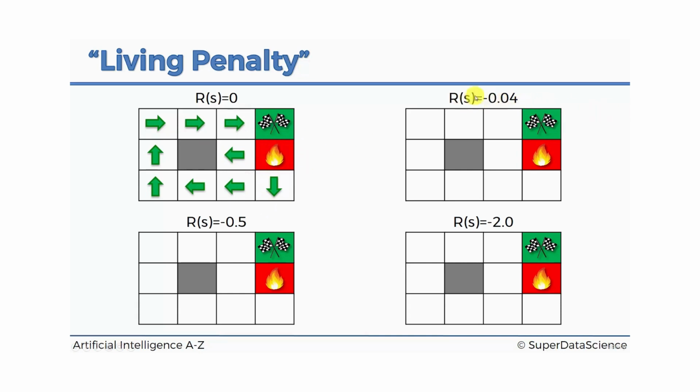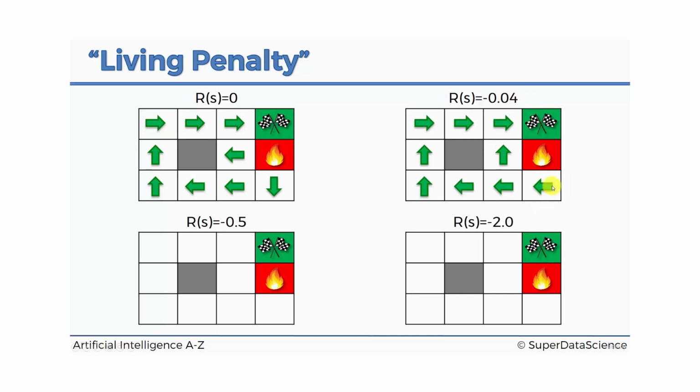Now let's see what happens if we add a negative reward for just being alive, for making a step, for making a move. So here you can see that instantly these 2 changed. Now the agent doesn't want to jump into the wall. He is more likely to risk getting to the fire pit, having a 10% chance of jumping in here, but he will go forward. Because every time he jumps into a wall, he performs an action, he ends up in this state with an 80% chance, and that means with an 80% chance he will get a -0.04 reward, meaning that a lot of the time he's going to be accumulating this negative reward. Same thing here.